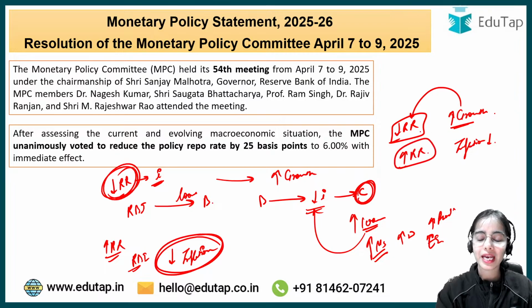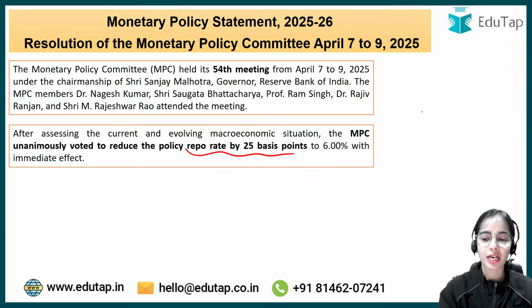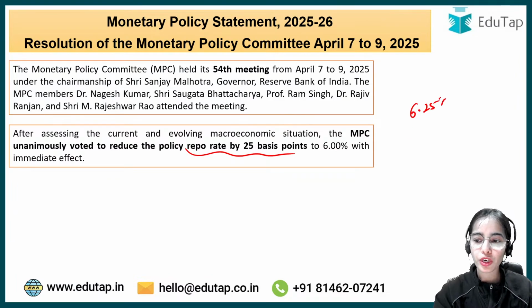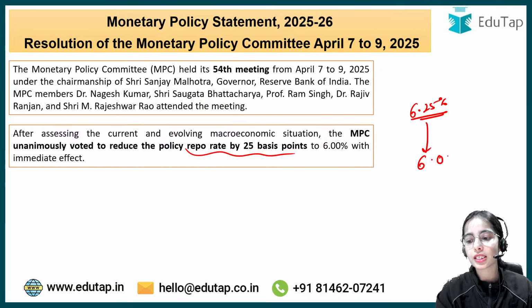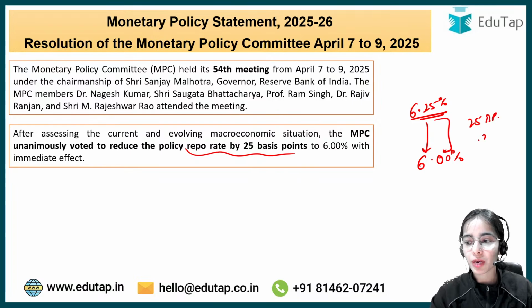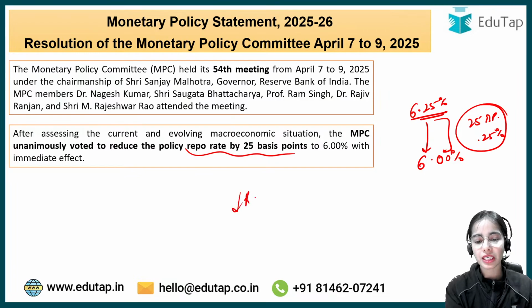So now the RBI has decided to decrease the repo rate by 25 basis points. That means the repo rate was 6.25% before. Now the RBI has decided to decrease the repo rate to 6%. That is by 25 basis points, that is by 0.25%. The repo rate has been decreased to boost the growth in the country.